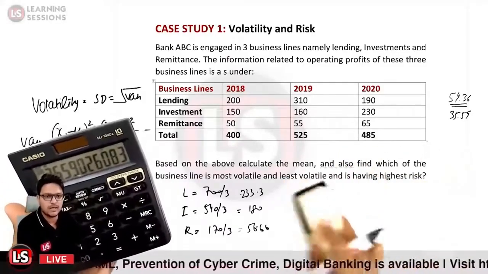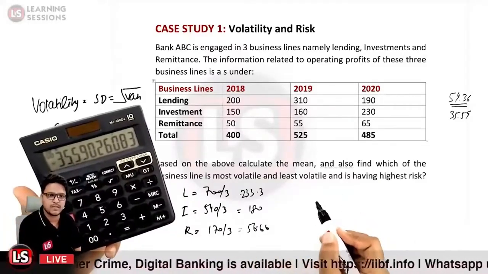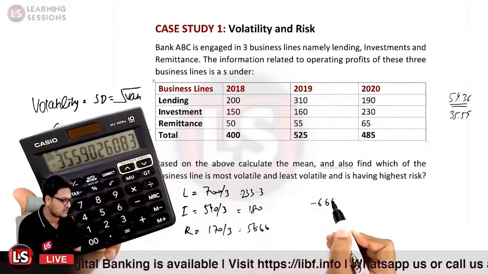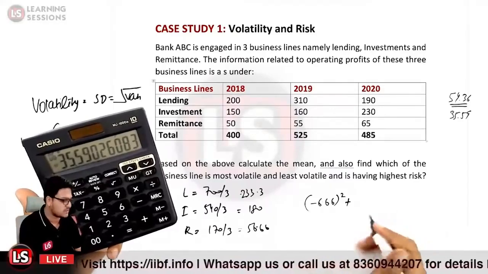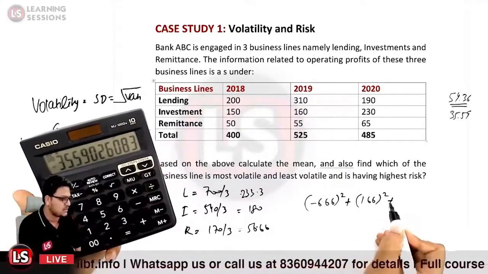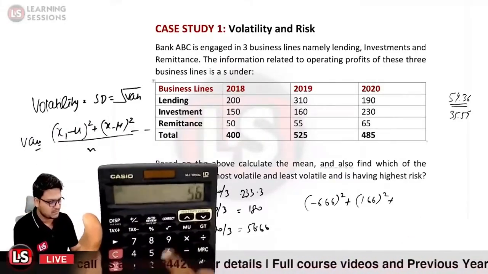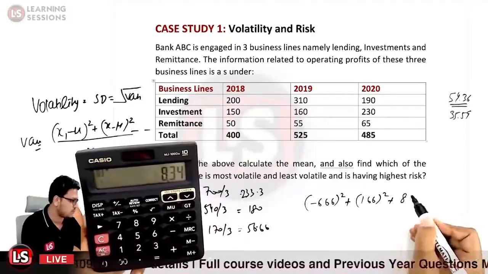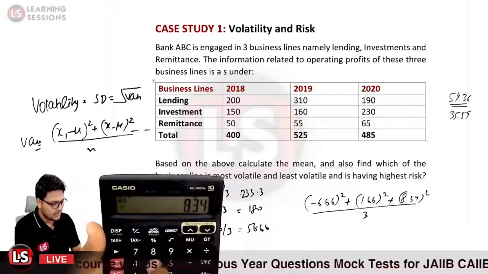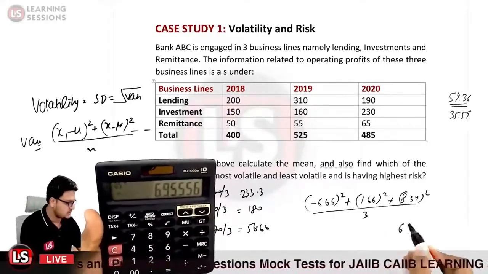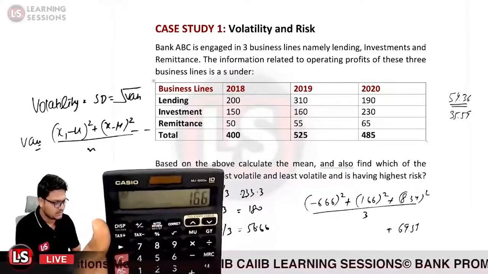Okay, we need to calculate it for the third one now. The first part would be 50 minus 56.66, so it will be minus 6.66 square, plus 55 minus 56.66, so it will be 1.66 square, plus 65 minus 56.66, that is equal to 8.34 square, and divided by 3. So 8.34 into 8.34 comes out to be 69.55, plus 1.66 multiplied by 1.66, it is 2.75.